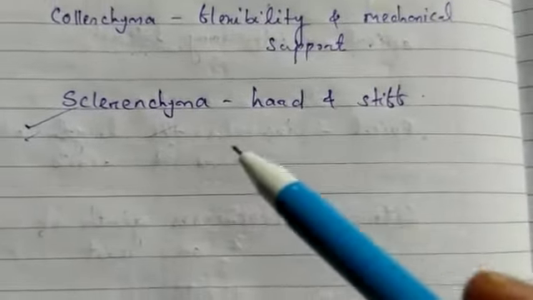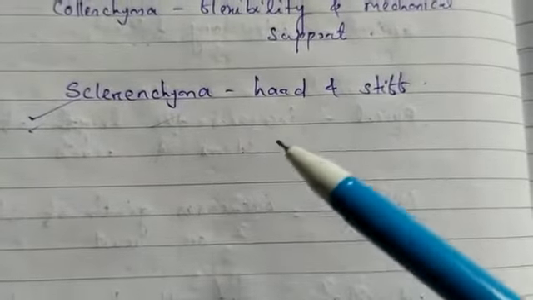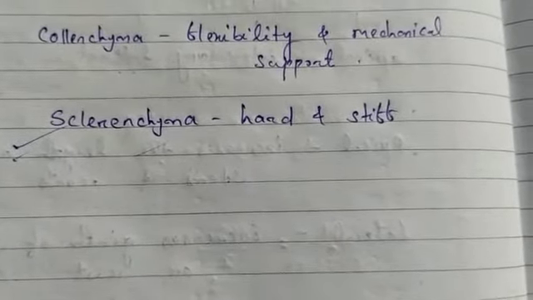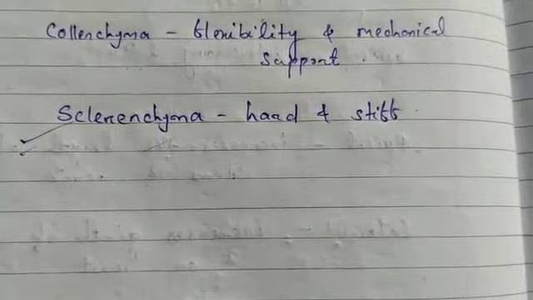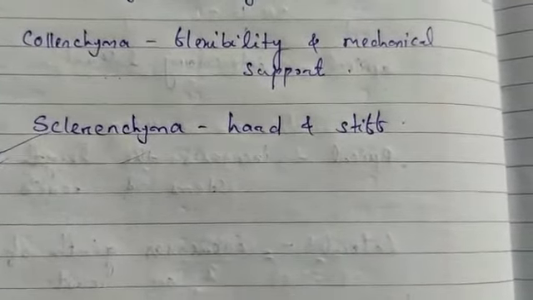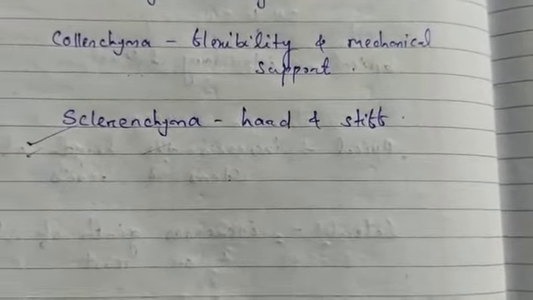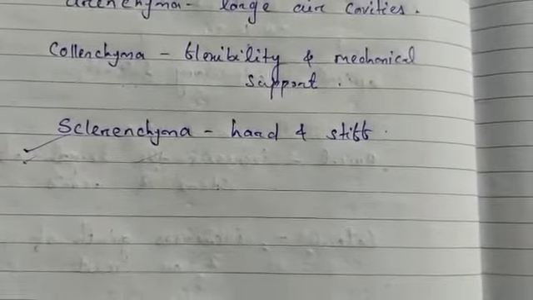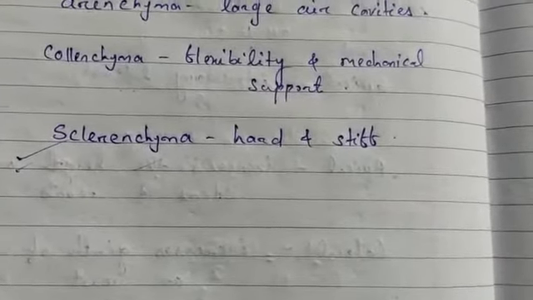So these tissues contain dead cells and make the plant hard and stiff, and it is found in stems, around the vascular bundles, in the veins of leaves, and in the hard covering of seeds and nuts. It provides strength to the plant parts.